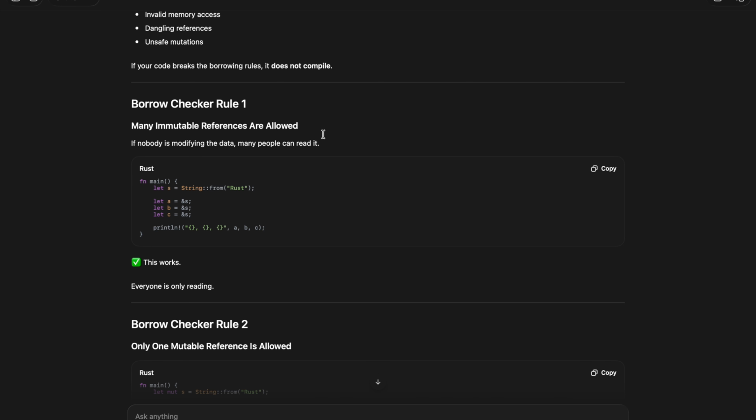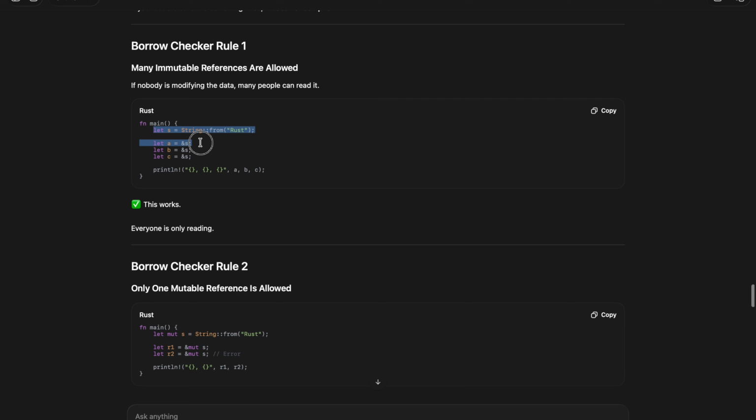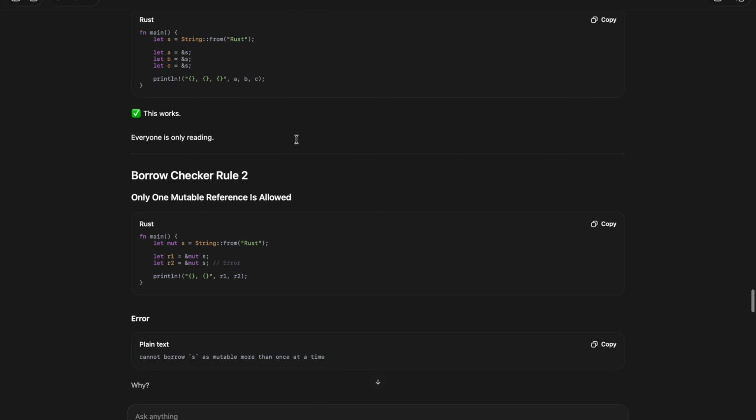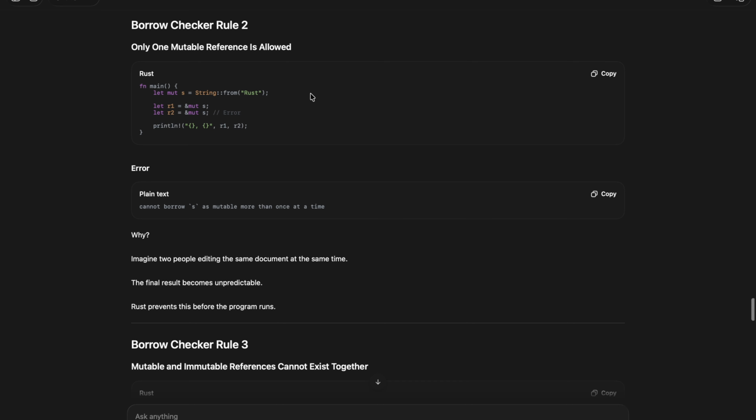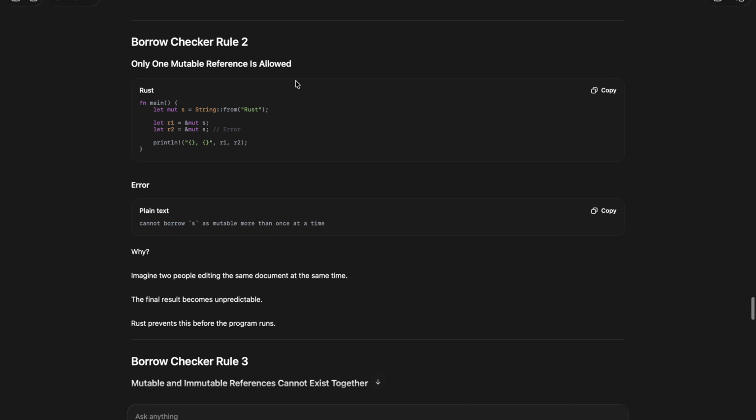If nobody is modifying the data, many people can read it. That is this one. Everyone is only reading. Borrow checker rule two: only one mutable reference is allowed. This is the main rule of the borrow checker, that only one mutable reference is allowed.